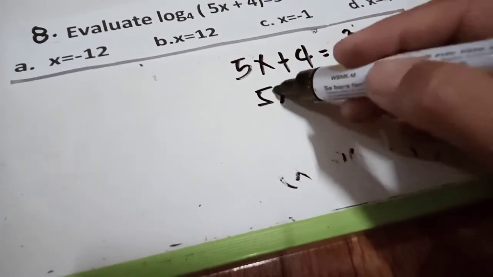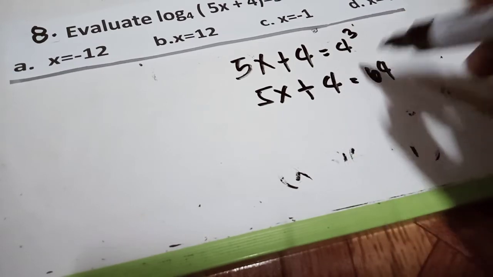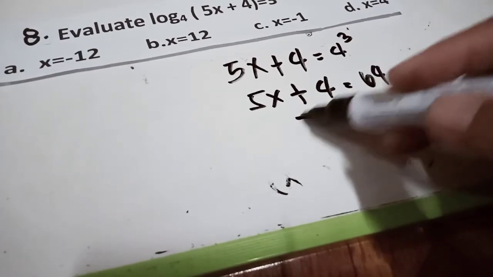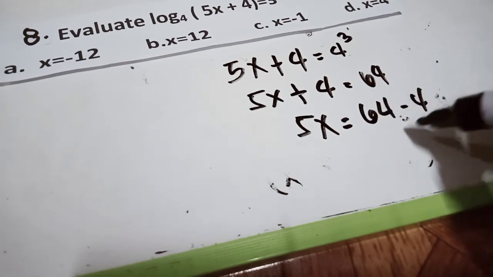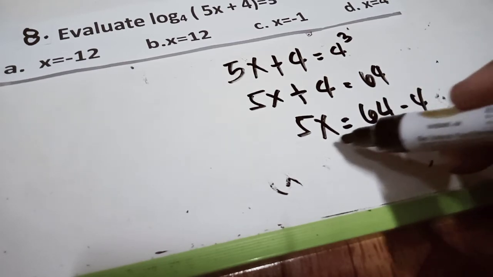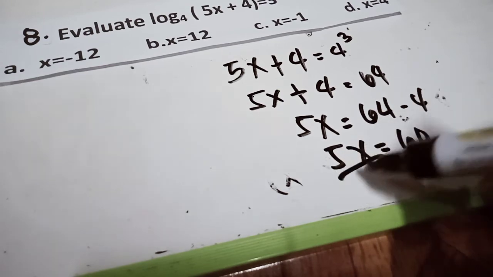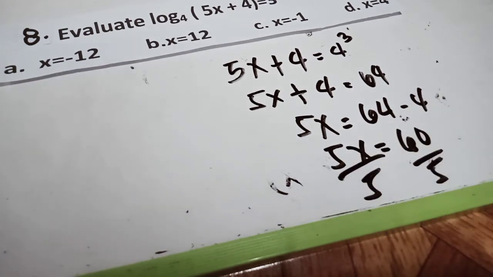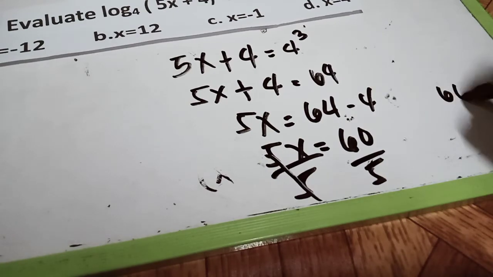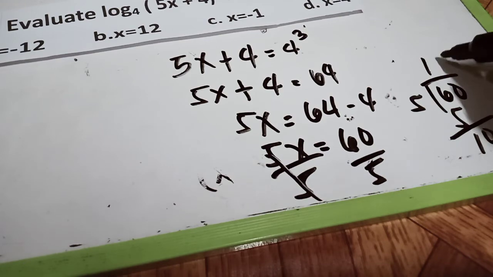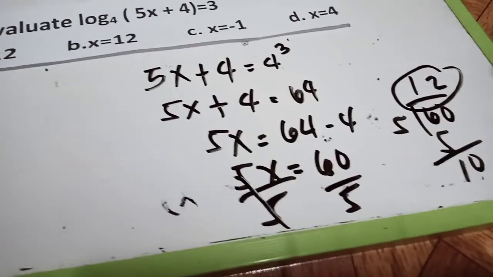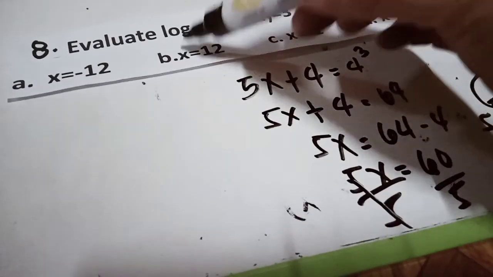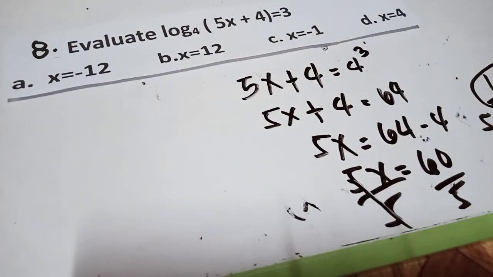So 5x plus 4 is equals to 64. And then 5x is equals to 64 minus 4. This will become 60. And then 5x divided by 5, divided by 5. So 60 divided by 5 is 12. So the answer for number 8 will be equal to 12.